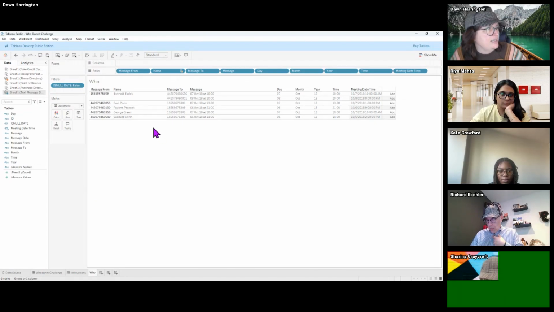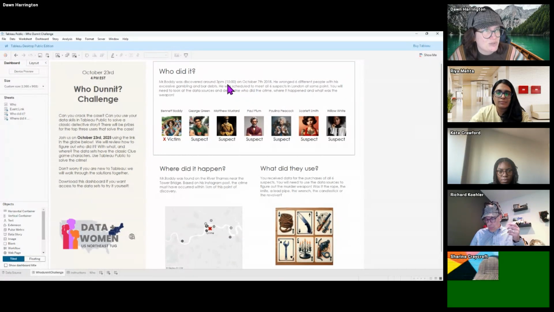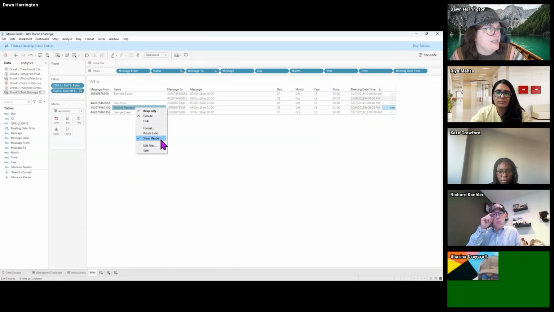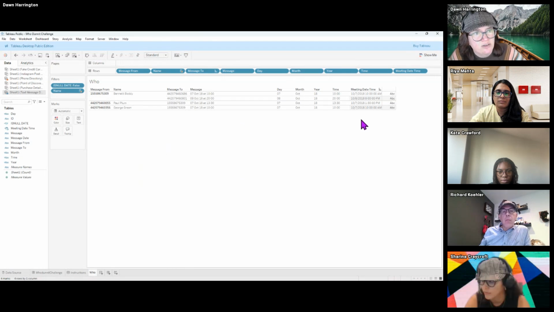Well, it looks like he met with 5 of the suspects here. But how do we determine which one it was? Well, we have to look at when the body was discovered, which was around 3 p.m. on October 7th. So if we look at this, and okay, I'm going to say October 7th. So that filters out Scarlett Smith, and that filters out Paulina Peacock. All right. But the 7th near 3 o'clock,